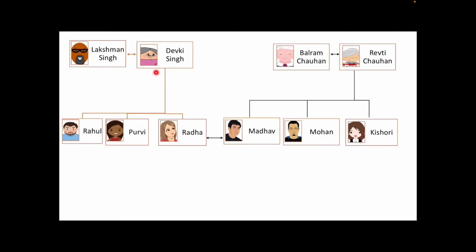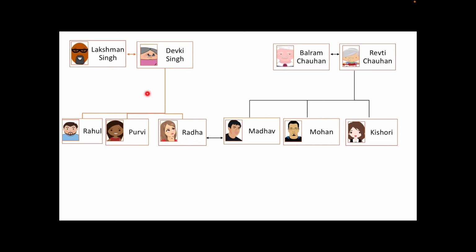Radha has parents Lakshman Singh and Devki Singh. Madhav has parents Balram Chauhan and Revati Chauhan, right? So they are parents of these 3 kids and they are parents of these 3 kids. You know that Radha and Madhav got married. After marriage, Mr. Balram Chauhan and Mrs. Revati Chauhan are in-laws. That means father-in-law and mother-in-law of Radha.